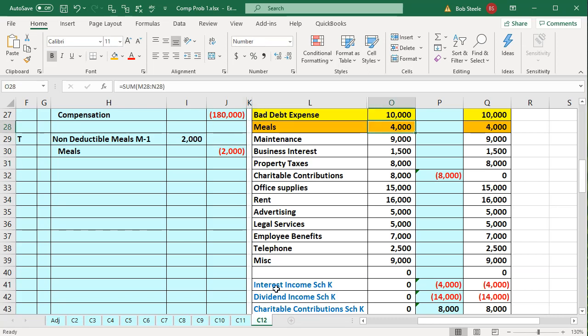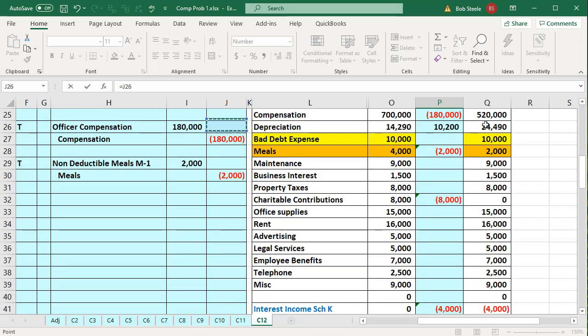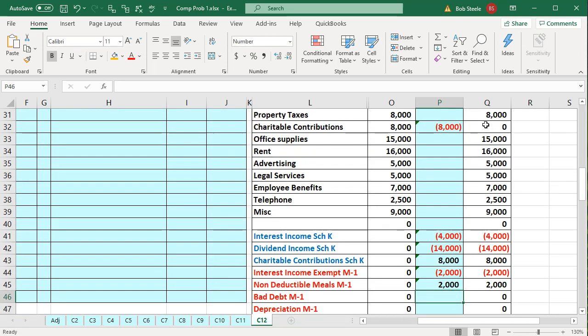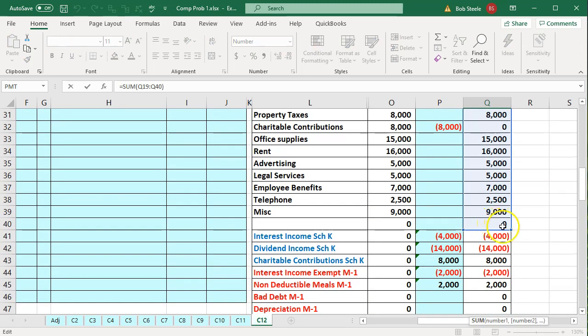So we're going to go up top then to the meals first. I'm going to put the credit here in P28 equals the credit. That'll bring it down to 2,000. We brought it down by 2,000 to 2,000. Then we're going to scroll down to the M1 adjustment in P45 equals, scrolling back up, and this is going to be the debit of the 2,000, and enter. That brings it up here. So that puts us back in balance in terms of total debits and credits. And we have an adjustment then on this side because it put it down. It's now including all the M1 adjustments and the Schedule K adjustments.